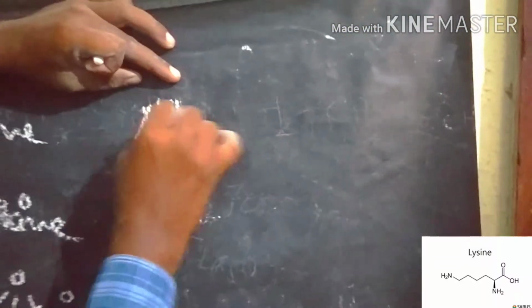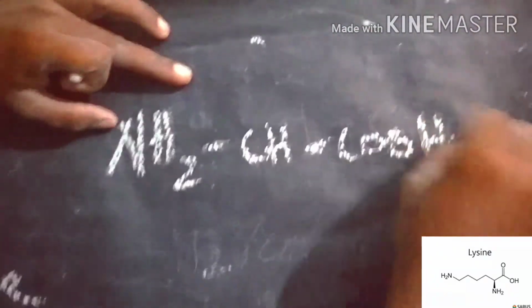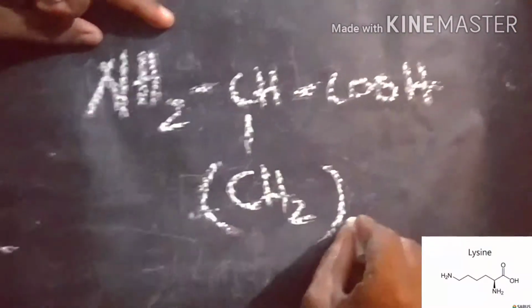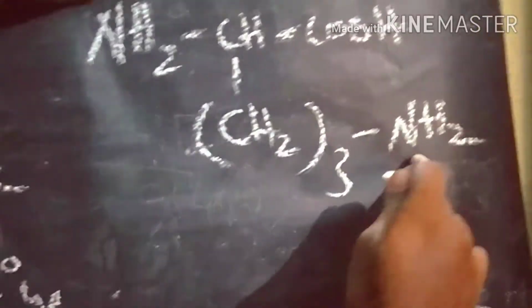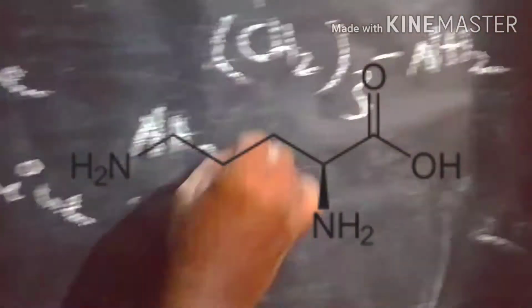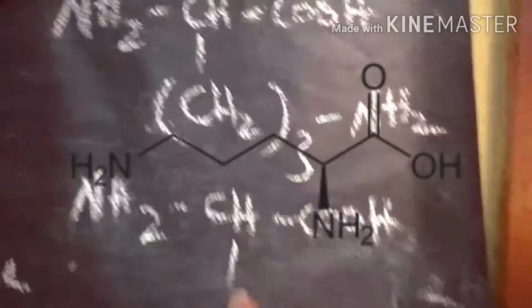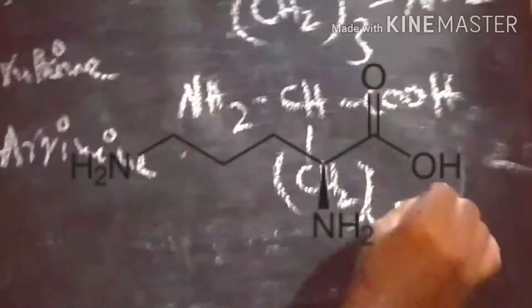First of all, we start with lysine. The simple structure of an amino acid, NH2 and COOH. Here CH2, lysine, CH2. We have one more NH2 group. Ornithine, NH2 and COOH, CH2 4, NH2.